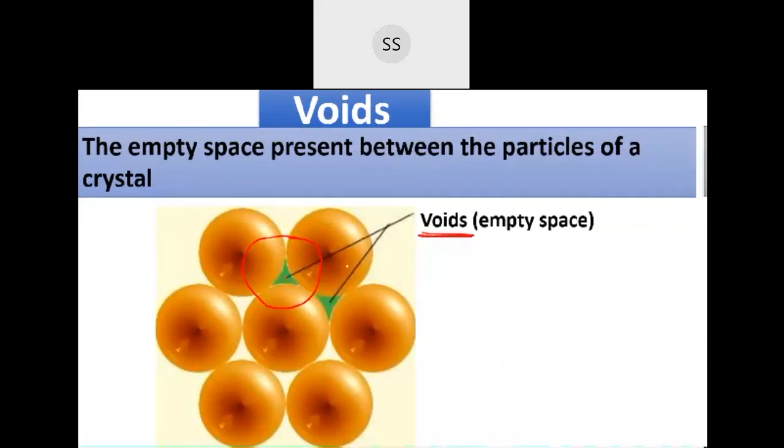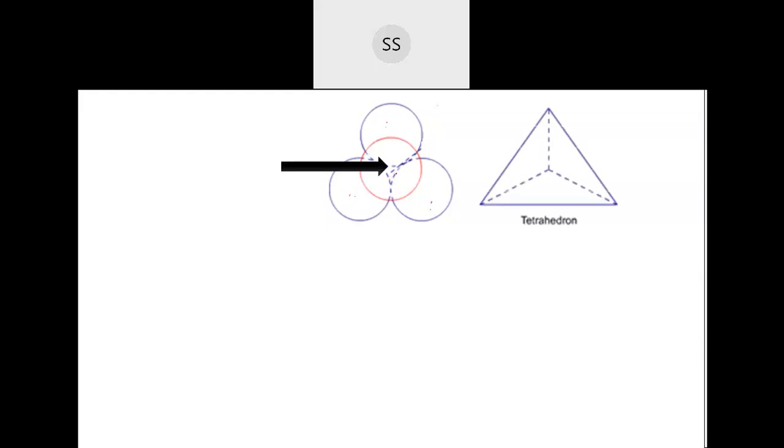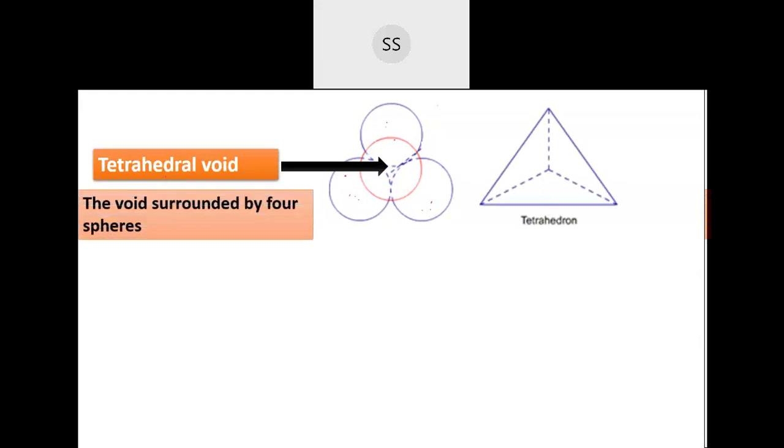When you place it there, you actually get two kinds of empty spaces. When you place it here, over 3 atoms which are there on the first layer, the void which is formed is shaped like a tetrahedron. So this void is called a tetrahedral void. This void is formed because of 4 spheres touching each other. When 4 spheres touch each other, a tetrahedron-shaped empty space is created. That's called a tetrahedral void.